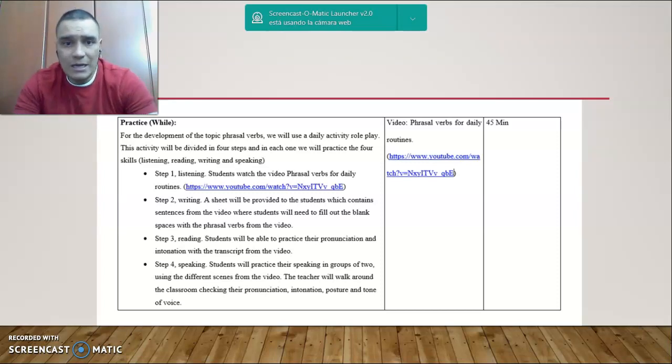Step 2, writing. A sheet will be provided to the students which contains sentences from the video where students will need to fill out the blank spaces with the phrasal verbs from the video. Just watch the video and complete the gaps, basically. Step 3, reading. Students will be able to practice the pronunciation and intonation with the transcript from the video. And 4, speaking. Students will practice their speaking in groups of 2 using the different scenes from the video.